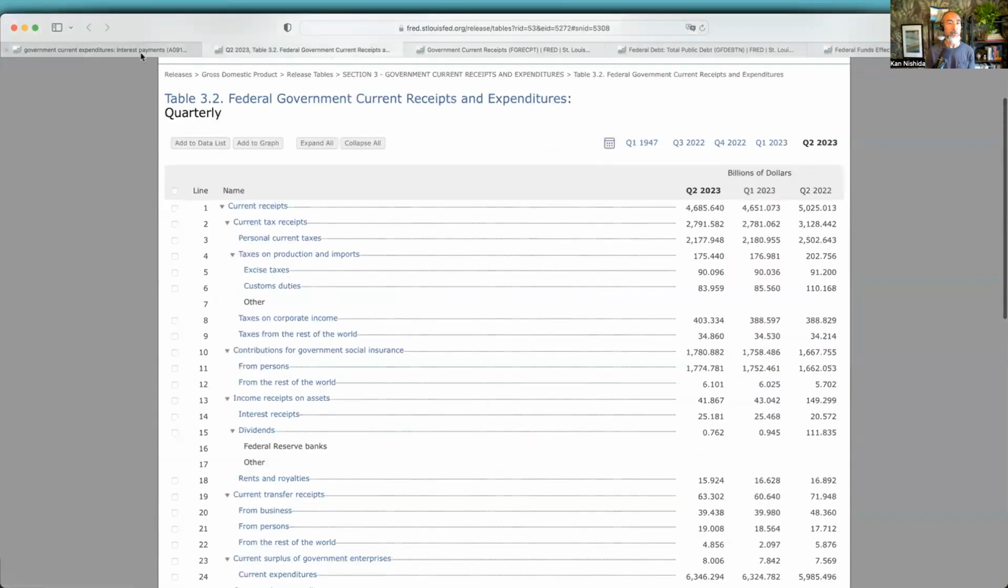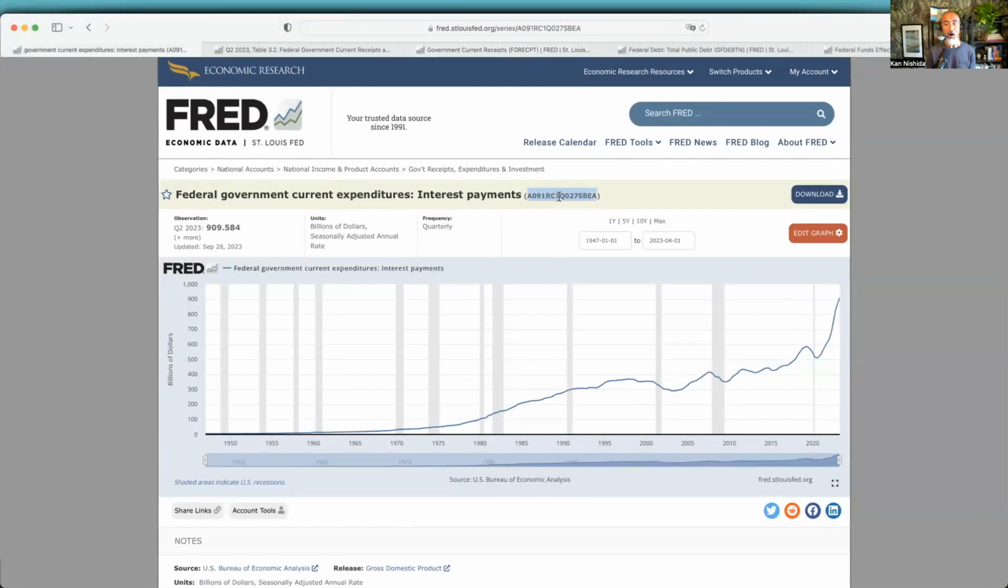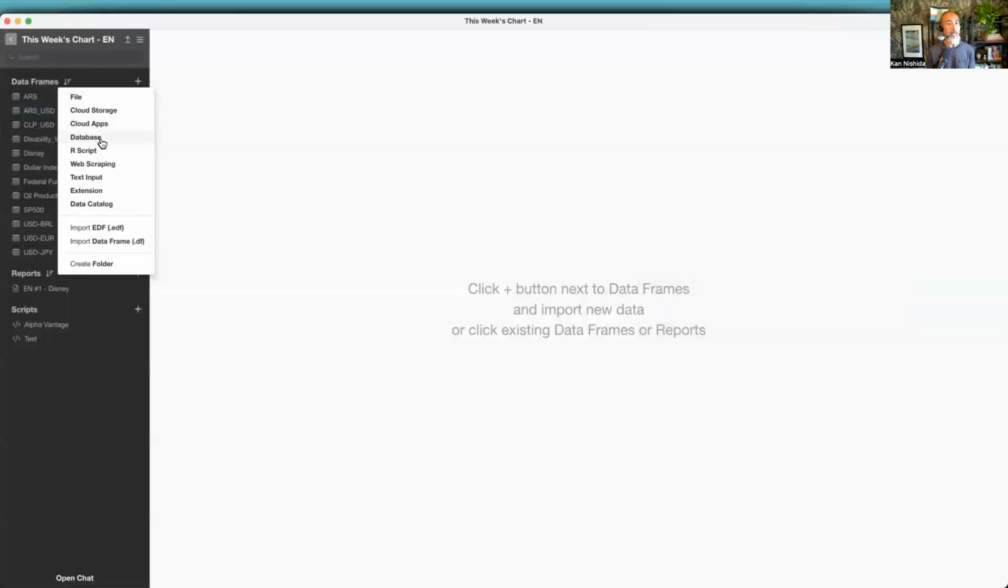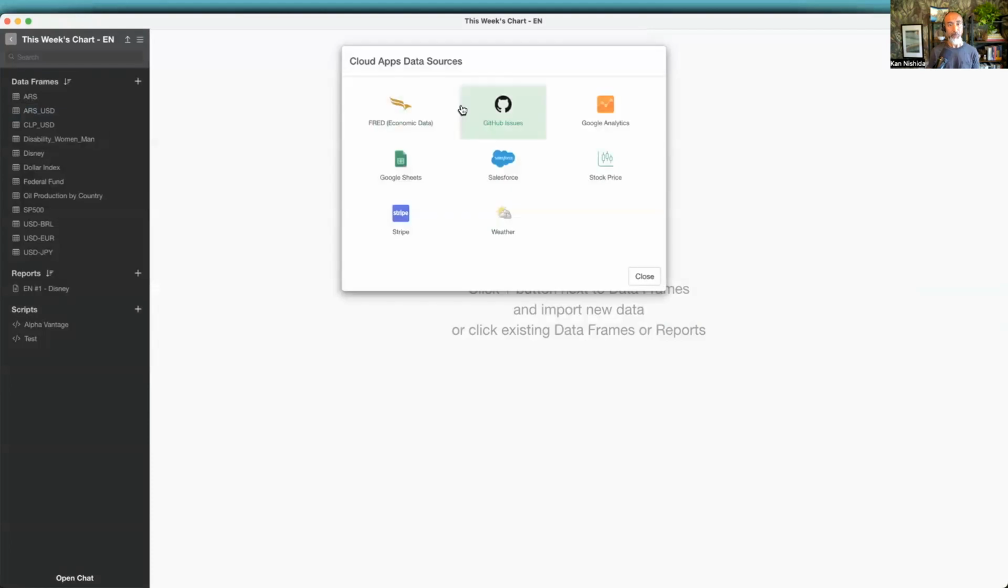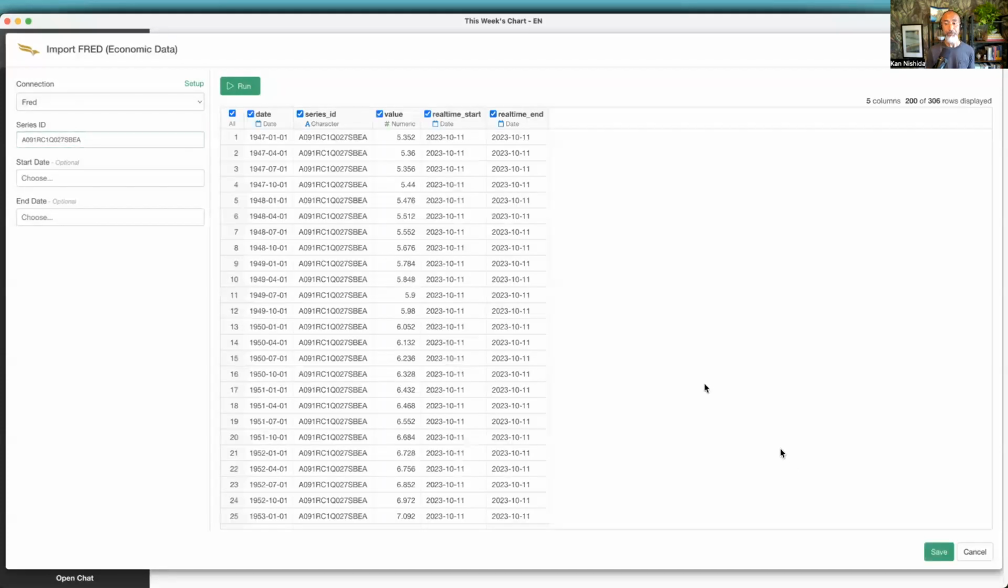First, let's get the interest payment part. What we need to do is copy this ID. Then go to Exploratory, select the cloud apps, and click on FRED Economic Data. Here, all you need to do is copy and paste that ID and then preview the data, and it looks okay.